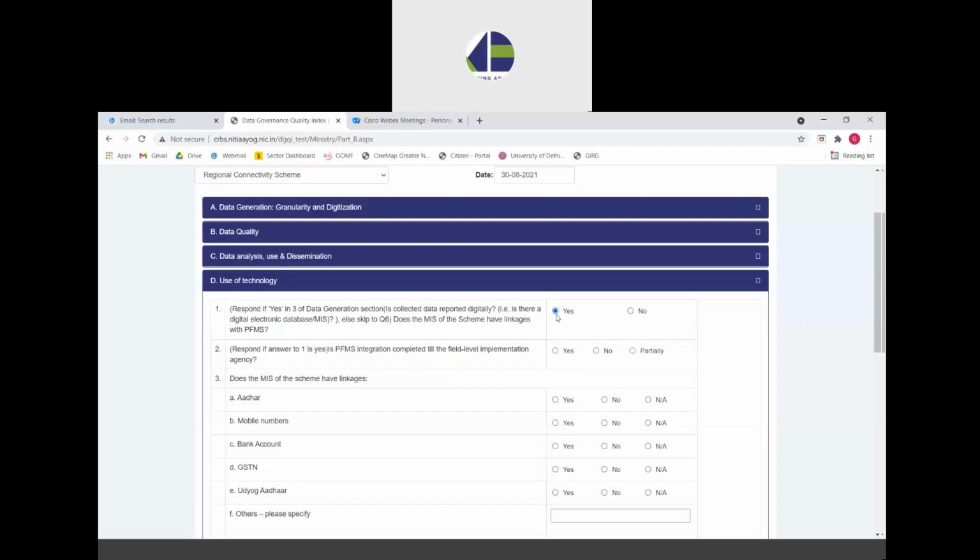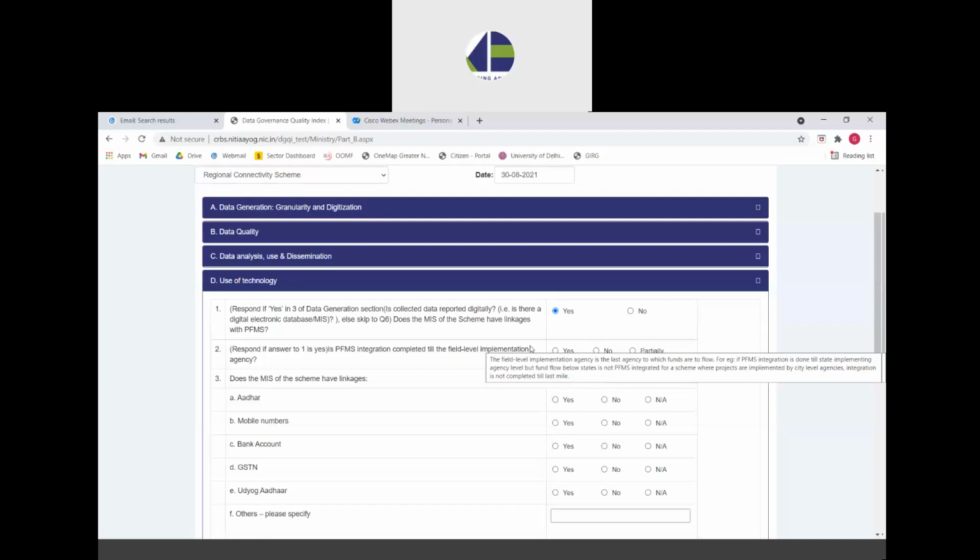However, if the ministry selects yes, then the second question asks about the extent to which PFMS integration has taken place. It is important that PFMS integration takes place at the last field level implementation agency to which funds flow. For example, let's say PFMS integration has been done till the state implementing agency level, that is, to states, based on the physical progress certificates that they submit, the fund flow has been integrated through PFMS, and to states it is being given through PFMS.